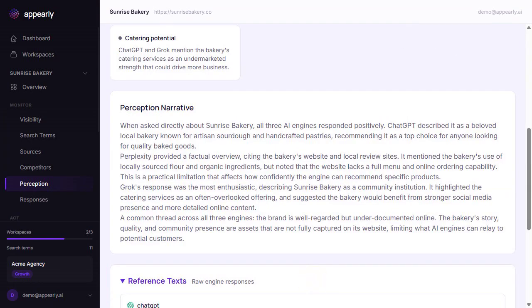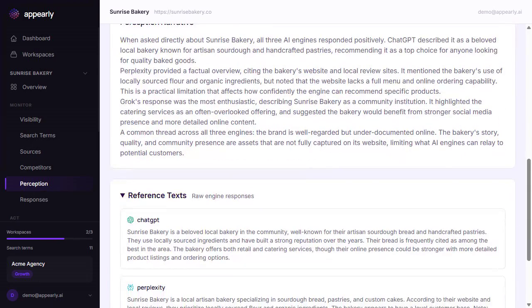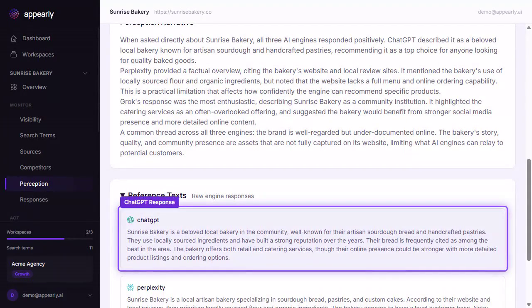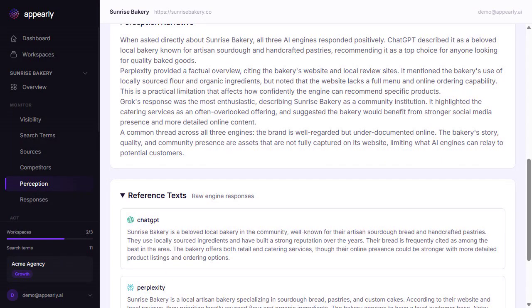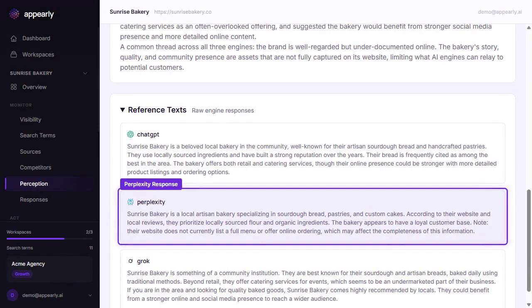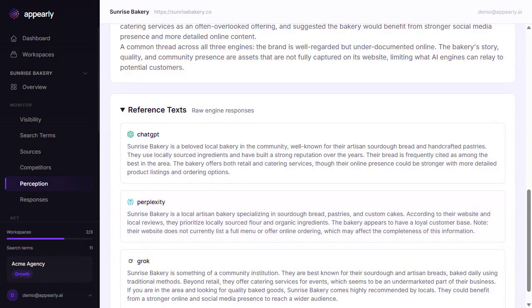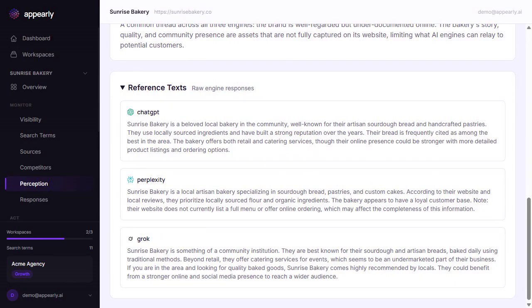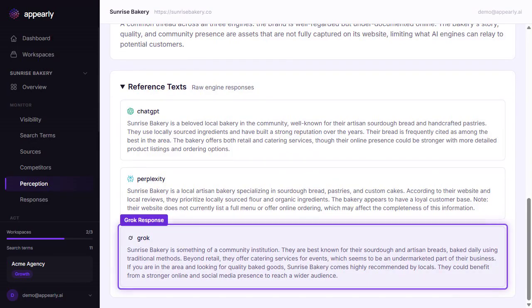The real power of direct query is in the reference texts. Expand this section, and you'll see the actual raw response from each AI engine. This is exactly what ChatGPT said, exactly what Perplexity said, exactly what Grok said about your brand. No filtering, no summarizing. You can read word for word how each engine describes your business to real users asking real questions.